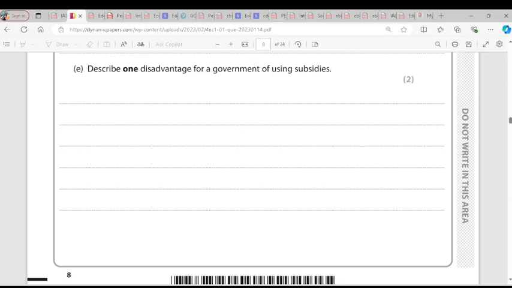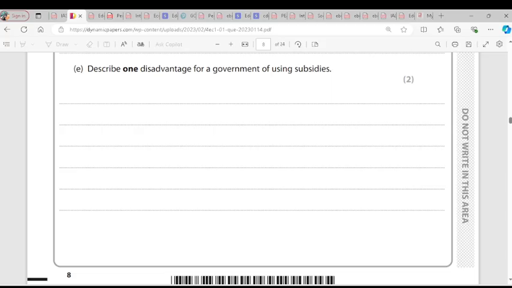Are you there? Yes. Question E, they said describe one disadvantage for a government of using subsidies. First, what are subsidies? I did not write it here, I'm going to write it now. Subsidies are financial help from government, which helps to reduce the cost of production.